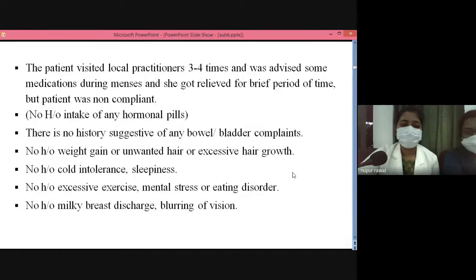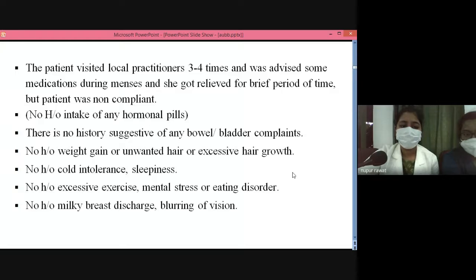For these complaints, the patient visited a local practitioner 3 to 4 times and was advised some medications. During her menses, she got relief for a brief period of time, but the patient was non-compliant. There is no history of any hormonal pills intake in her pregnancy and in her interpregnancy period. There is no history suggestive of any bladder or bowel complaints.